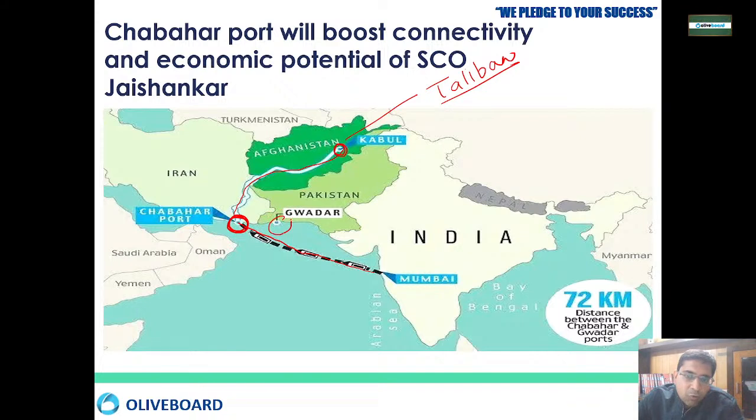Similarly, if you can see over here, Gwadar Port is in Pakistan. Gwadar Port is being developed under the China Pakistan Economic Corridor that China is building, right? So that is why Chabahar port is the answer to the Gwadar port, right?